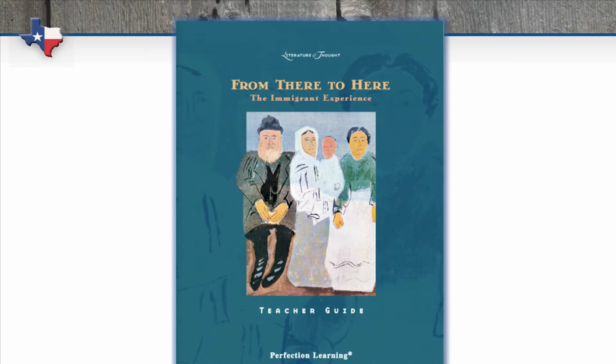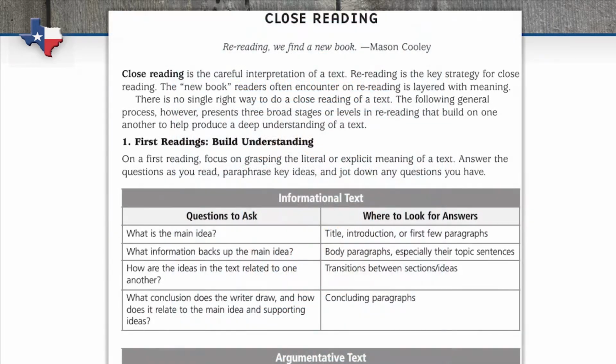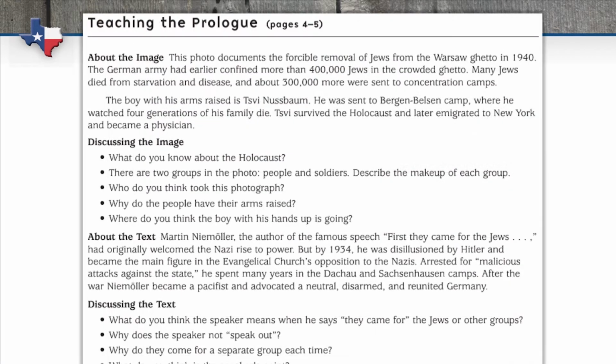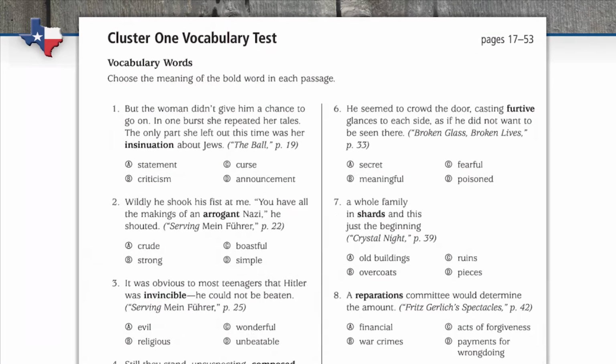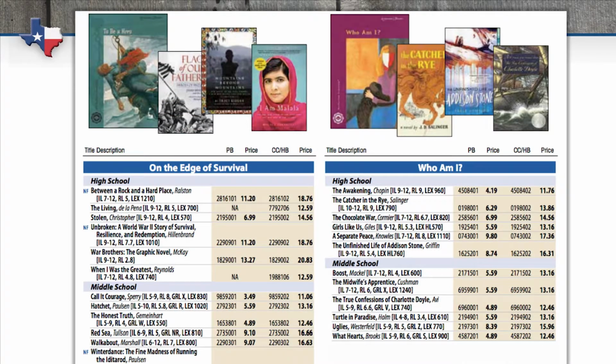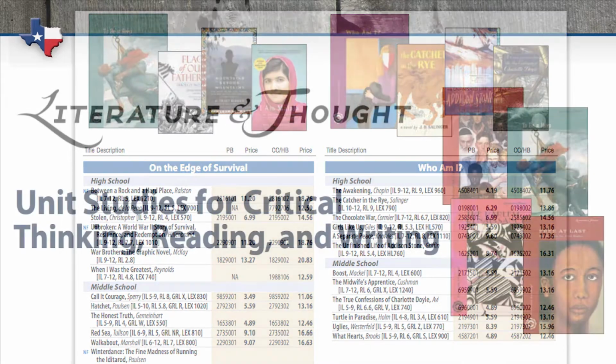Literature and Thought's accompanying teacher materials include close reading support, writing activities, speaking and listening lessons, assessments, and PowerPoint slides. We also include related novel recommendations and can provide classroom libraries related to the Literature and Thought titles you select.